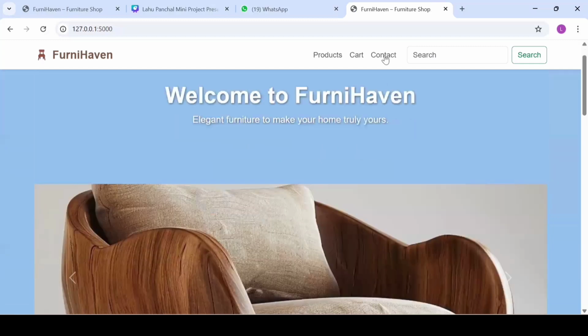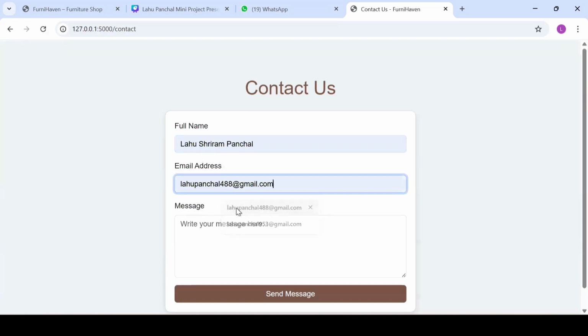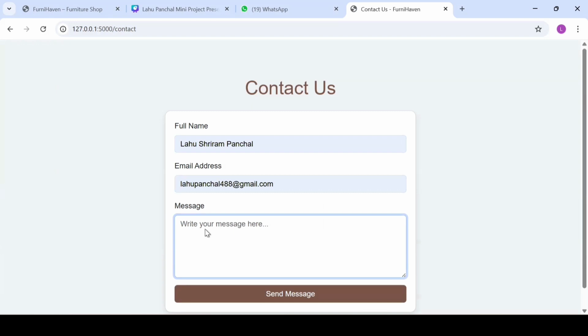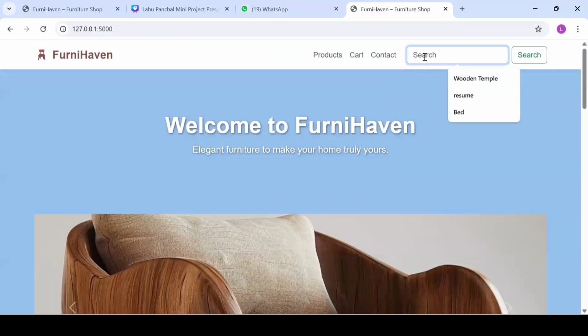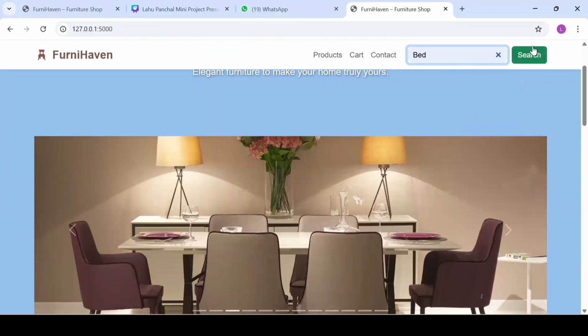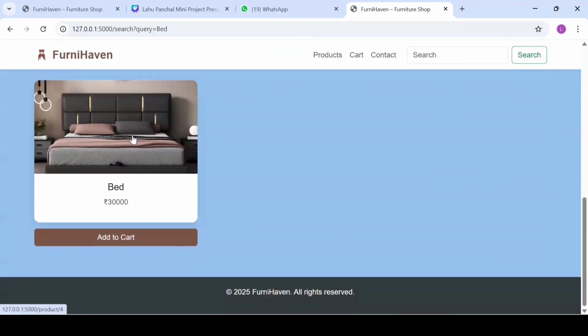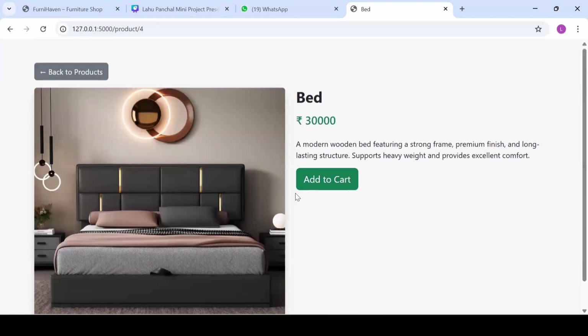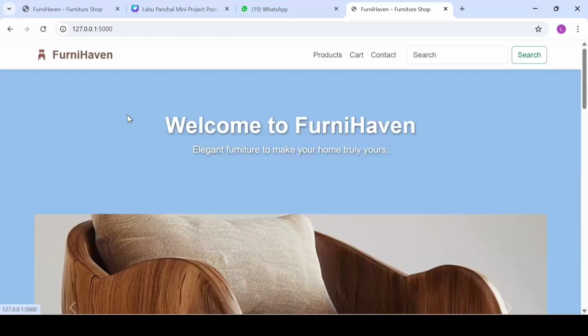Also if there is any problem, you can contact the owner, give the name, then email address, and write any message or problem here. Then it is sent successfully. Here you can search any furniture item or name from the top. This is the bed and the bed details also. From here you can add to cart and proceed to checkout and all other things.